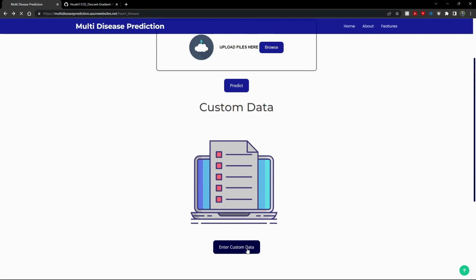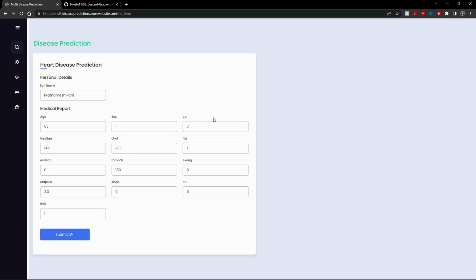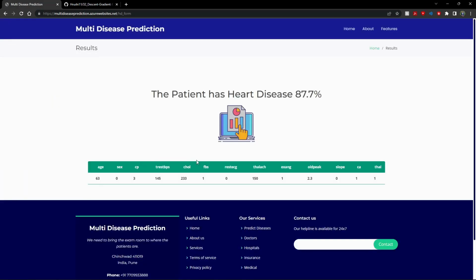If we click on custom data, you will see a form where you can enter the details according to your comfort. You don't need to upload any Excel file, and you can enter your data accordingly. If I choose my sex as female, you can change the values over here. Right now I have entered default values as we need to save time. If you click on the submit button, according to the values we have entered, it shows the Excel sheet over here, and it says that the patient has heart disease with an accuracy of 87%.